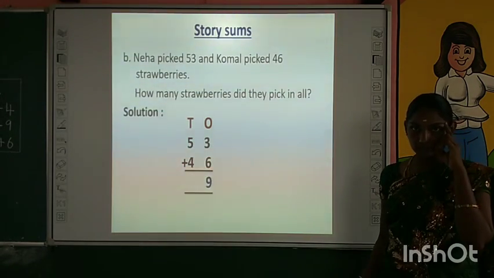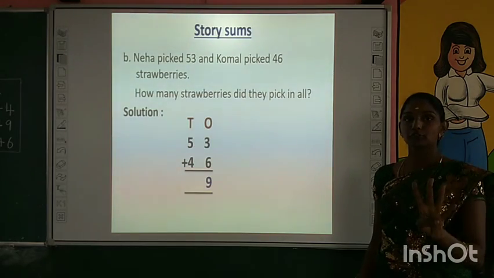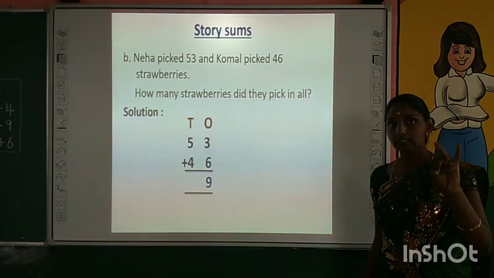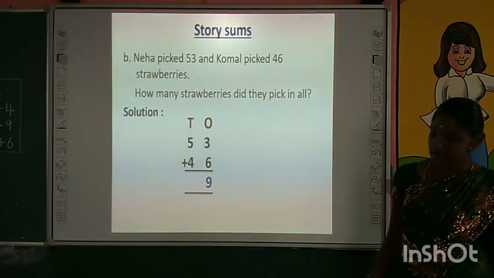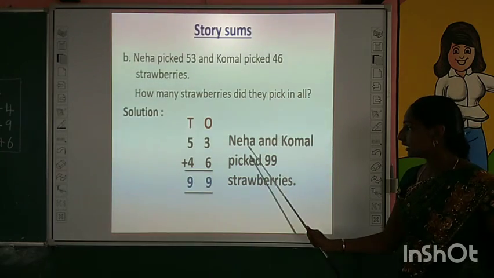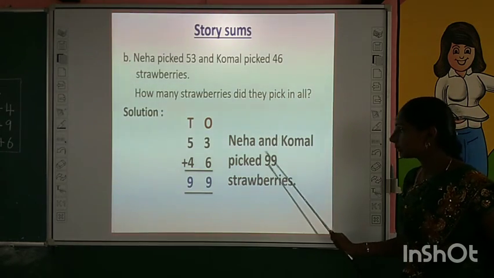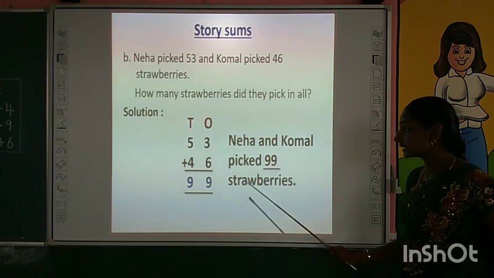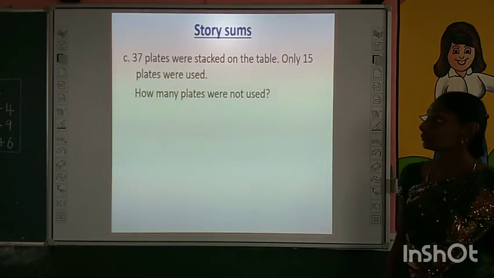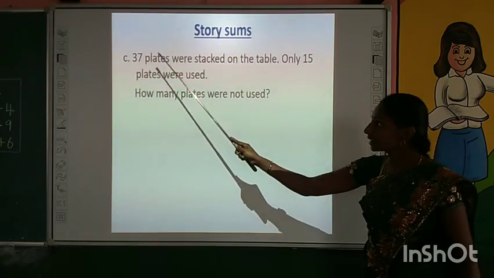Keep number 5 in your mind. Take 4 fingers. Start forward counting. 6, 7, 8, 9. What is the answer? Nayan. Very good. What is the total answer? Neha and Komala both picked how many? 99 strawberries. Very good children. Super.